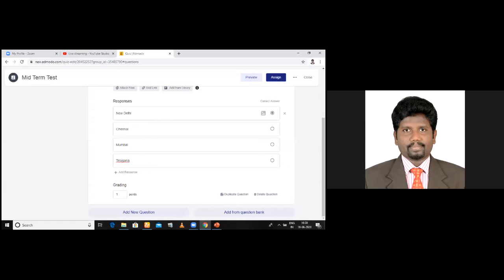Now, after choosing the right one, see here, this is where the images can be uploaded. Once again, I just stop this. When you click here, you can upload images for the options of choose the best. Okay. Now go to grade points. Since this is one word, I give 1 point.